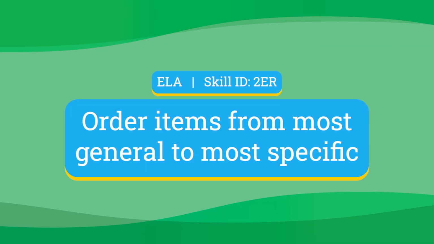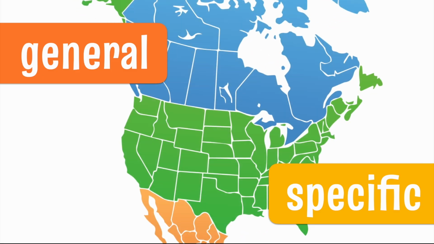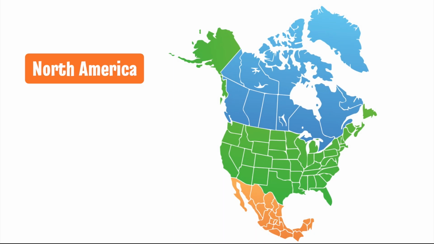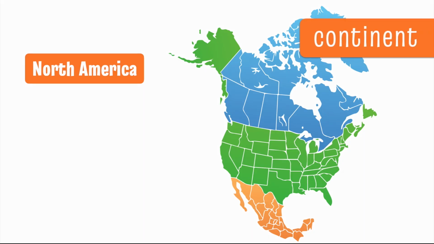and more. In this video, we're going to talk about ordering items from most general to most specific. To see what I mean, imagine someone asking me, "Where do you live?" Think of all of the answers I could give, depending on how general or specific I want to be. For example, I might say, "I live in North America." North America is a continent, so that's a pretty general answer.